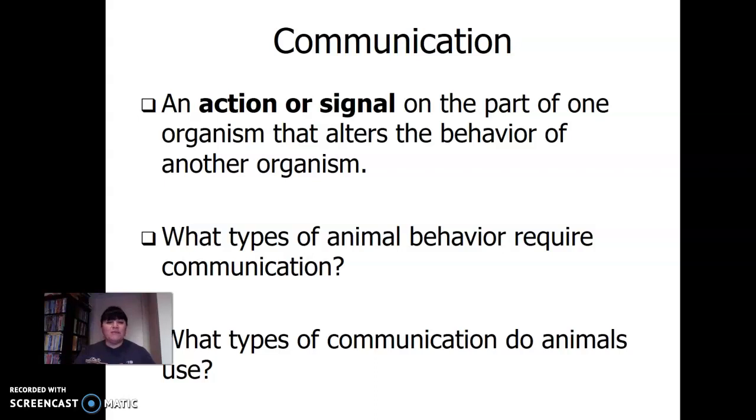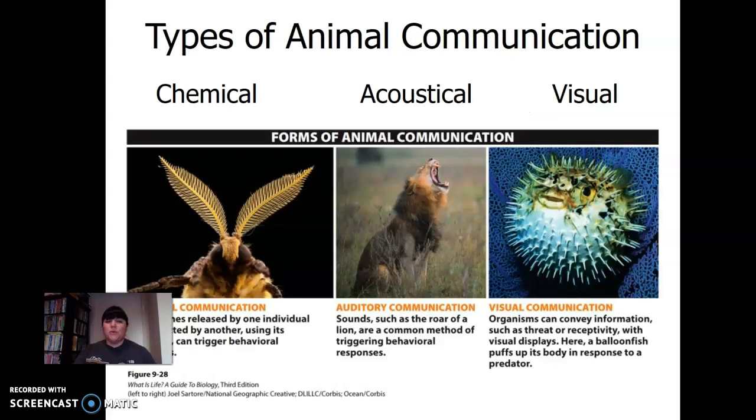What type of animal behavior requires communication? What types of communication do animals use? Okay. So, chemical, acoustical. Here's this lion roaring. You can think of hyenas, frogs, crickets. I mean, the list goes on and on. Auditory communication: sounds such as the roar of a lion are a common method of triggering behavioral responses.